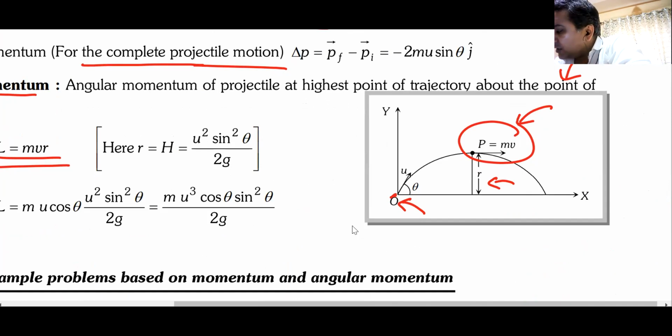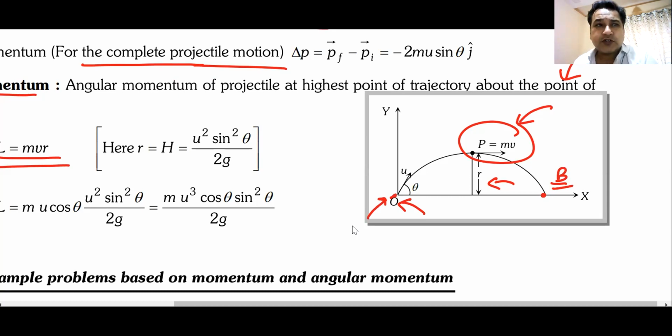Now, a small question. If I have to find what is the angular momentum at the point where it falls, what is the answer? Angular momentum at point B with respect to point O, which is the initial point of projection. What is the angular momentum?